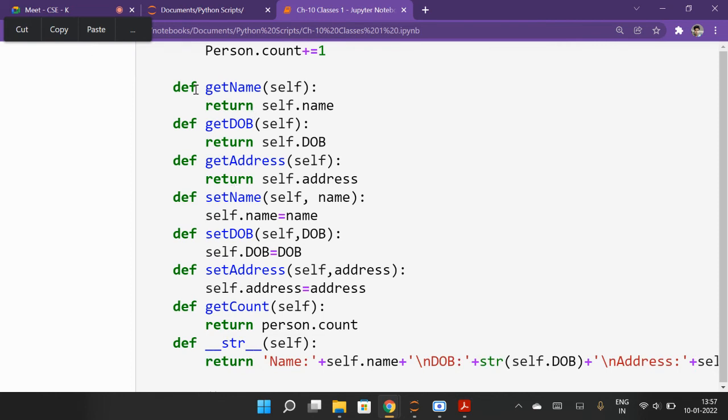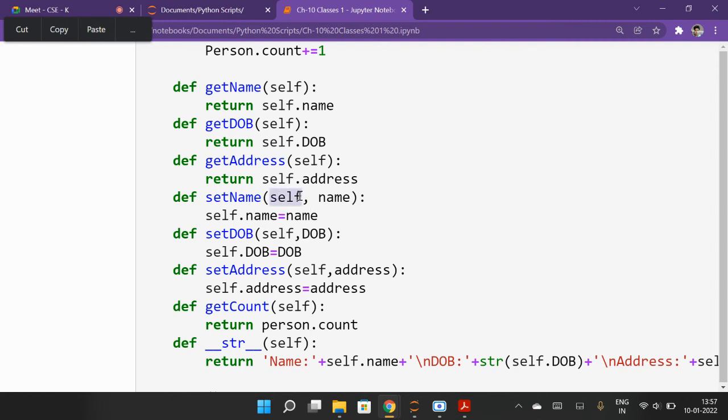Now these are the functions we define: def get name self, return self dot name, def get date of birth self, and then return self dot date of birth, then def get address. These are the functions we defined, and we are returning self dot address. Then def set name, and here we are not returning, we are just updating or setting. We can update the name here, self and name, these are two parameters.